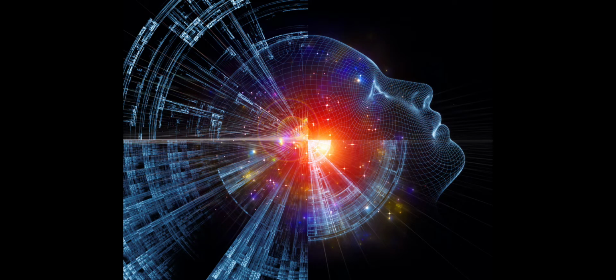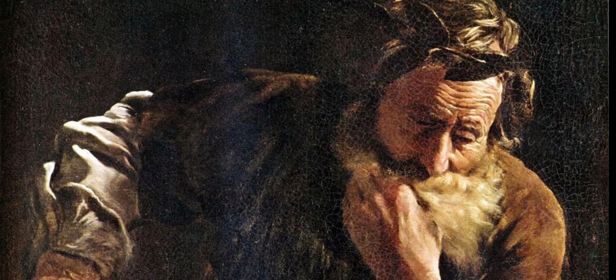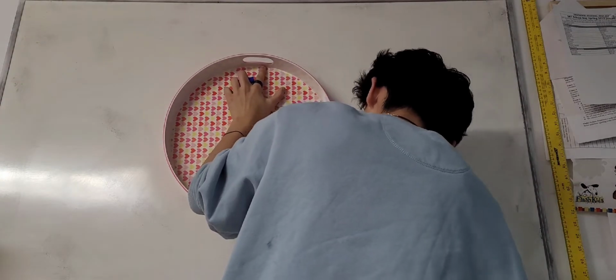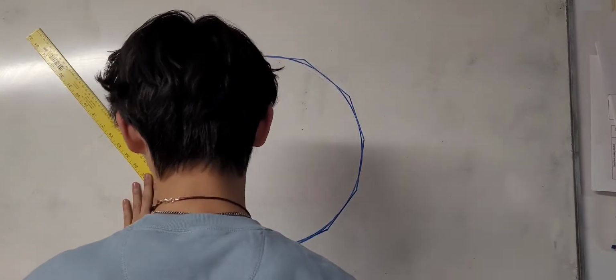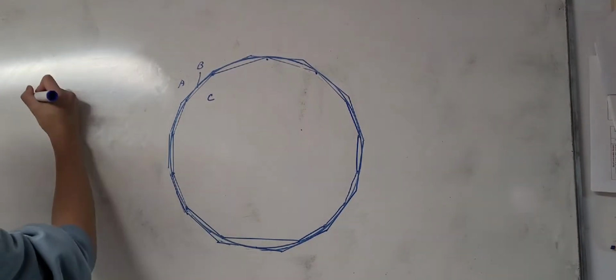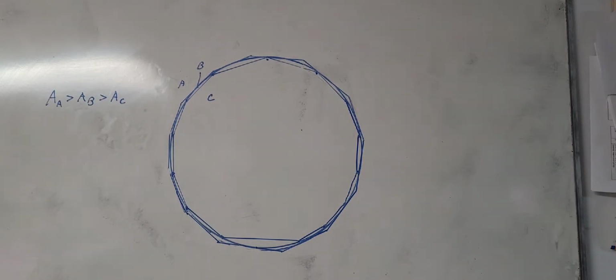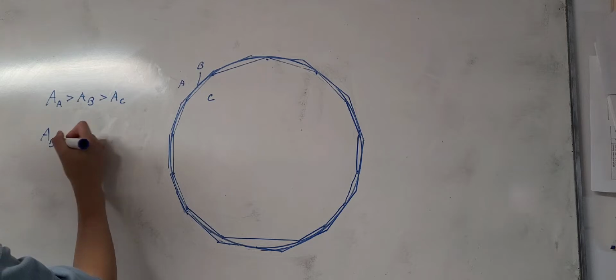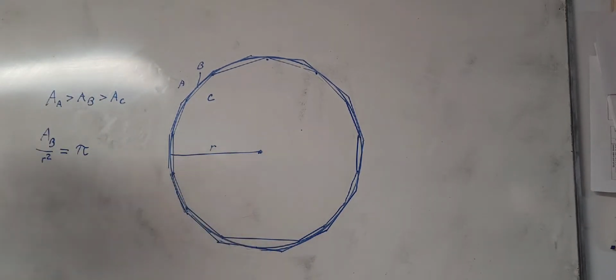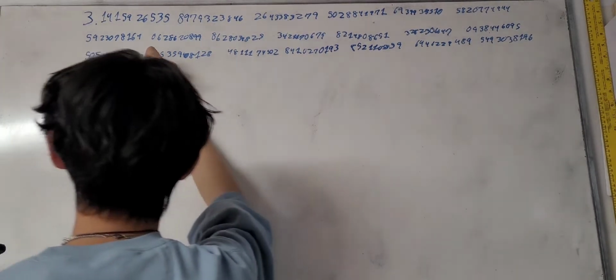Humanity decided to take it up a notch in later times when they started discovering irrational constants. In ancient Greece, one of the famous mathematicians, Archimedes of Syracuse, discovered the irrational constant pi by approximating the area of a circle. He accomplished this by using the Pythagorean theorem to find the areas of two regular polygons, one inside a circle and one outside. The values of the areas of both the polygons gave the minimums and the maximums for the actual area of the circle in between them, so Archimedes was able to come up with an approximation of the value of pi, with the first few values being 3.14159. Don't try to go any farther.